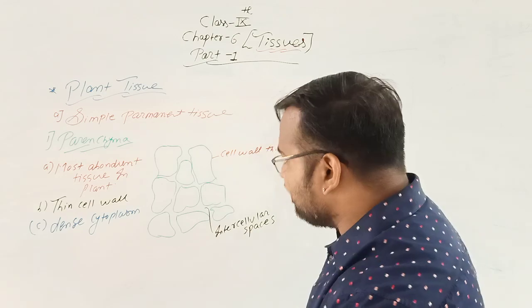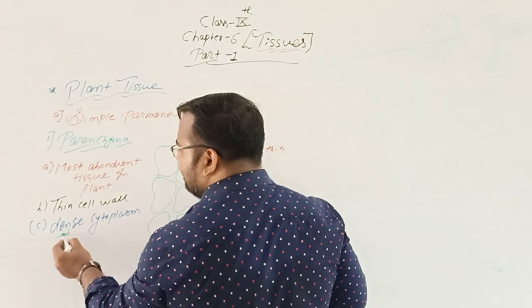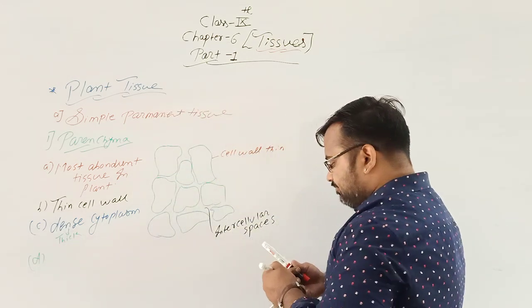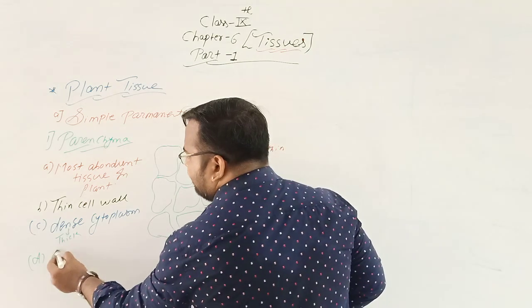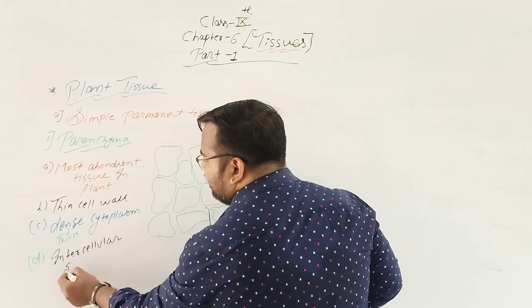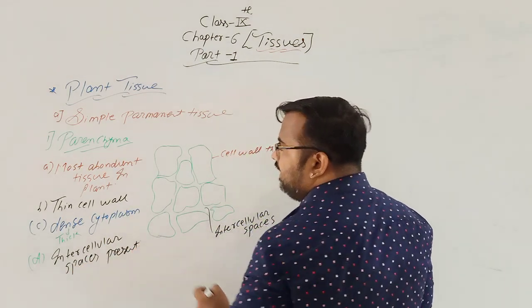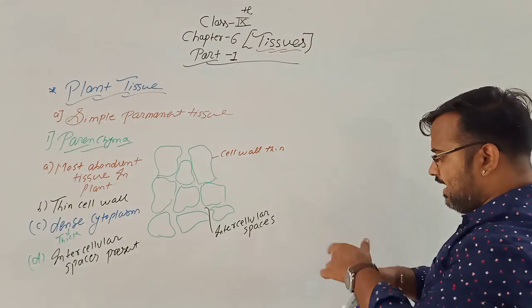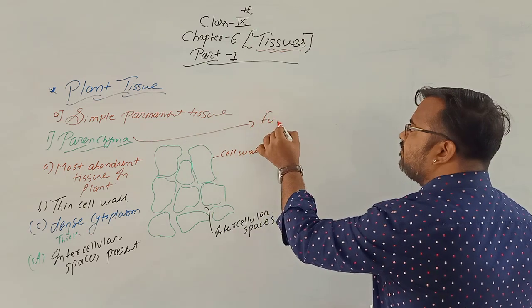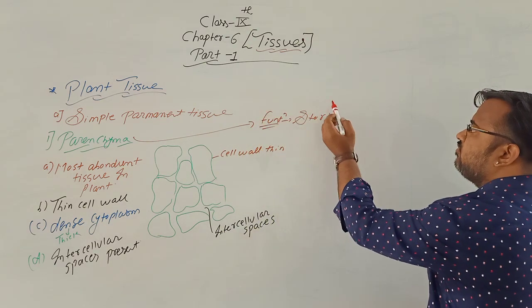And the next point is intercellular spaces are present. And the function of parenchyma, what is the function of parenchyma? Storage of food.